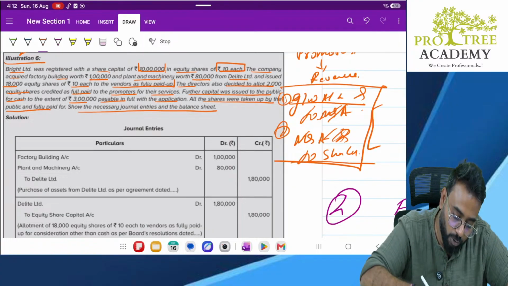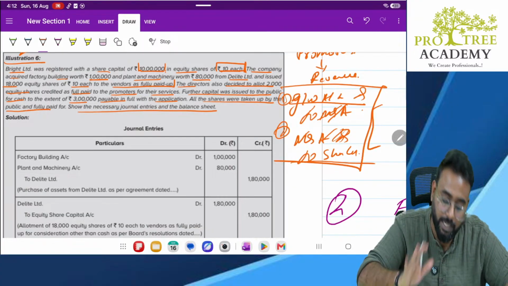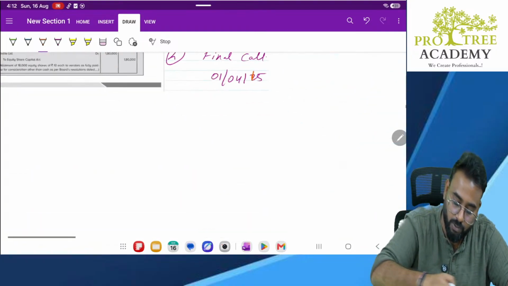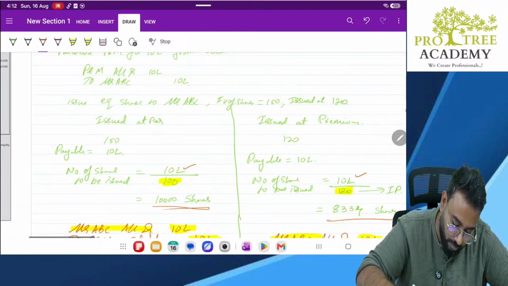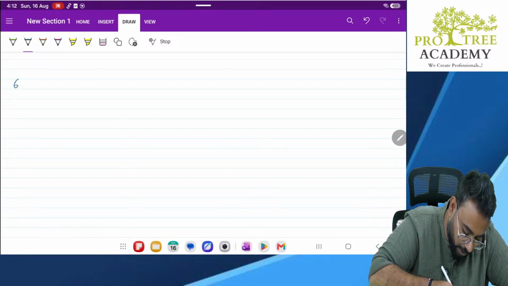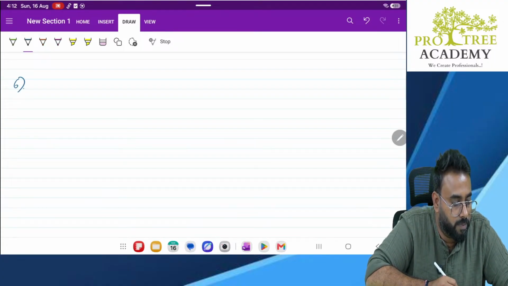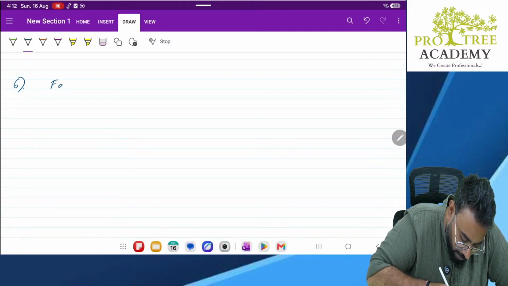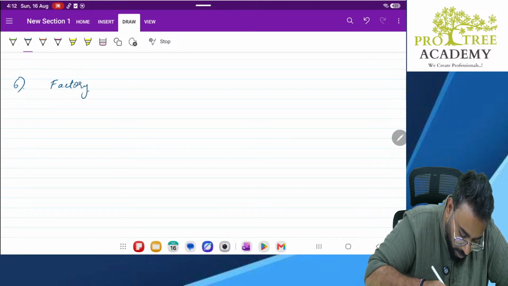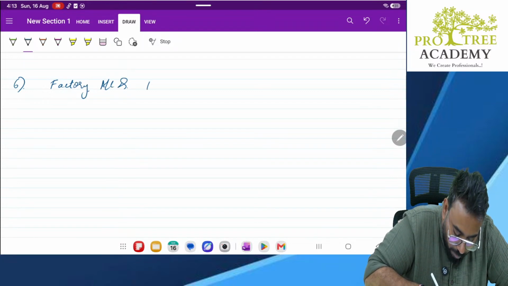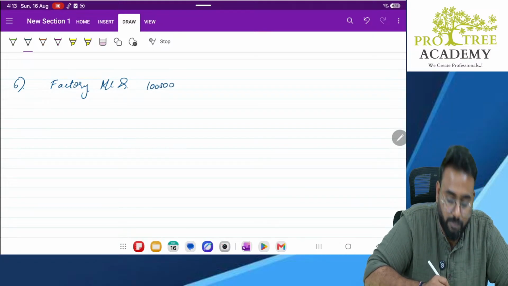First part we have to look at is purchasing of assets from Delight Limited. Illustration number 6. What all did you purchase, sir? Sir, I purchased a factory. Very good. How much did you purchase it for? I purchased it for 1 lakh rupees.